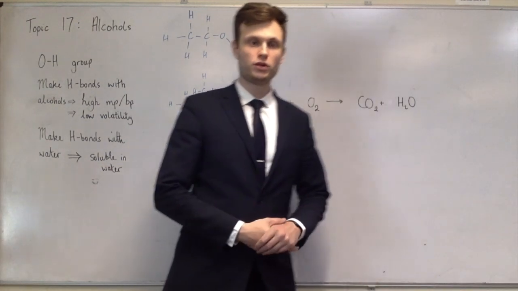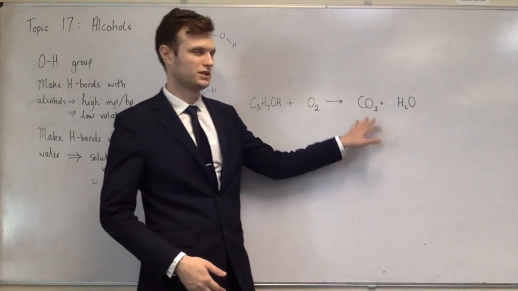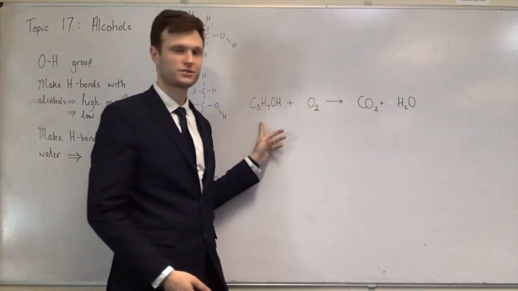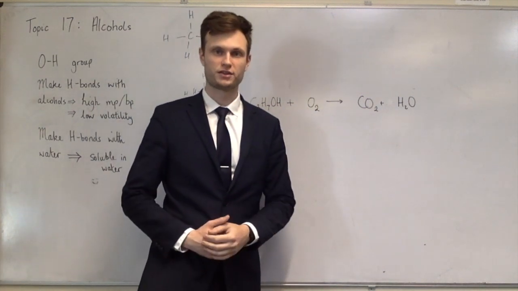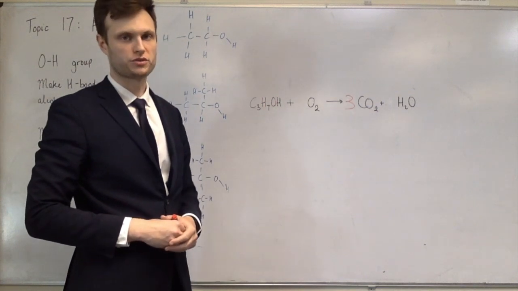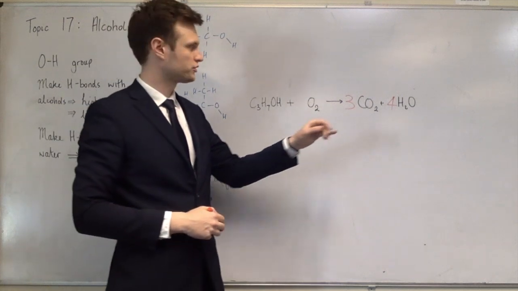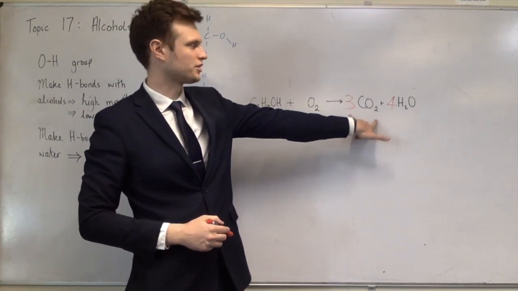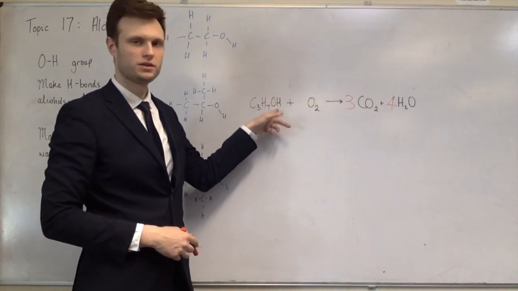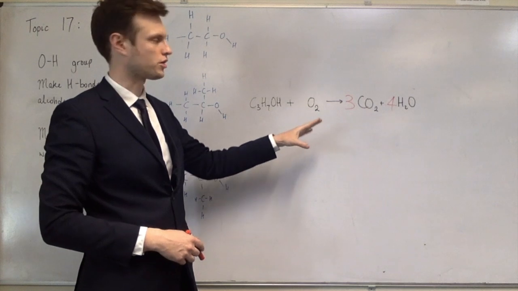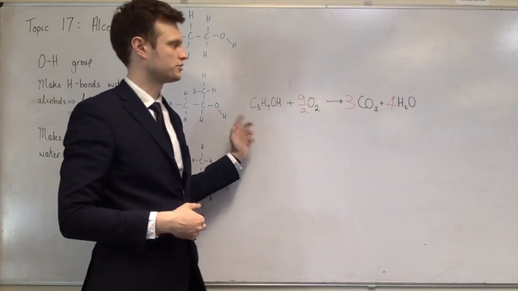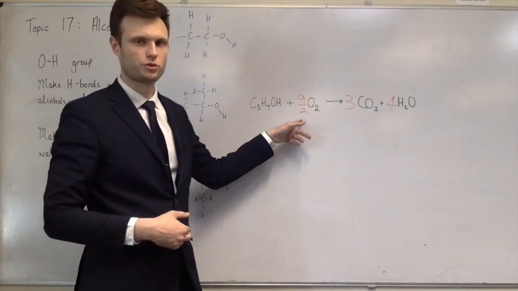So, same as we did before, still reacting with oxygen, still going to make only carbon dioxide and water as products. You just need to be able to balance it. So there are three carbons, so I make three carbon dioxides. There are 8 hydrogens in total on the left-hand side, so I need 4 water molecules on the right-hand side. And finally, we need to deal with the oxygens, so there are 6 in the 3 carbon dioxides, another 4 in the water, which makes 10. There's already 1 in the alcohol, so I only need 9 more oxygen atoms on this side, which means 9/2 oxygens. Same as with the other ones, you can double everything, or you can write this as 4.5.